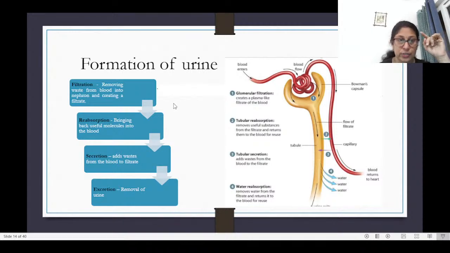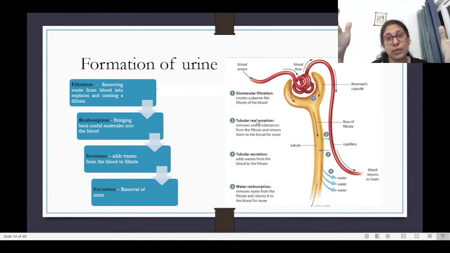So that is filtration. Then the next portion is the reabsorption. As I said, a lot of excess water and excess salts also get filtered out, but the body needs these substances. So these useful substances are reabsorbed and taken back from the filtrate and returned into the blood for reuse.